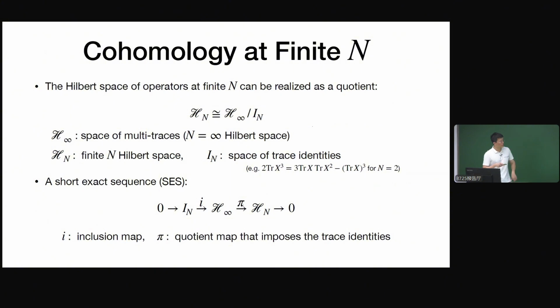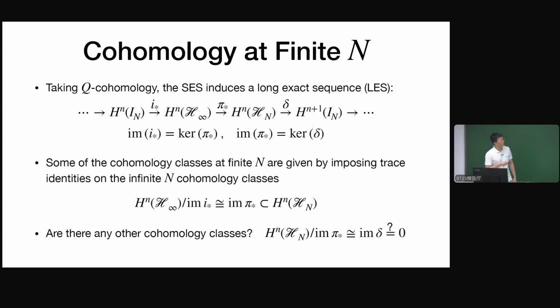This structure can be rewritten as a short exact sequence, and this pi is the quotient map. Now we want to take cohomology of this short exact sequence, and that will give us this long exact sequence. We see that the thing we previously computed, the infinite n cohomology, appears here.